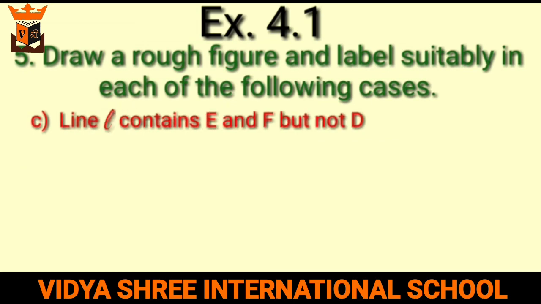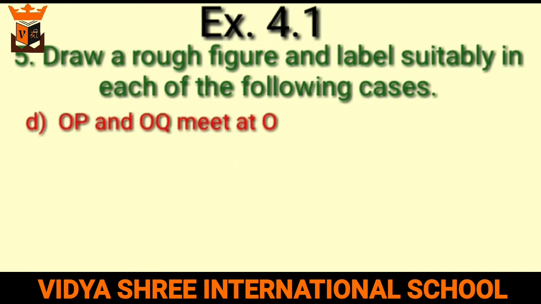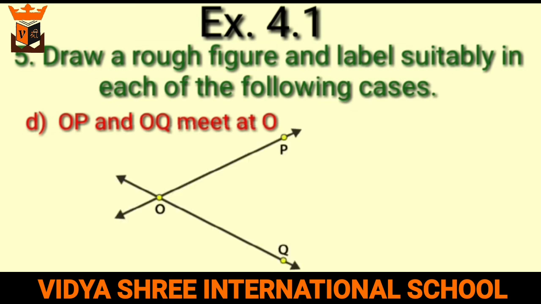C part is line L contains E and F but not D. So you will draw a line L and points E and F will lie on line L but not the point D. D part is lines OP and OQ meet at O. So draw two lines OP and OQ meeting at the point O.